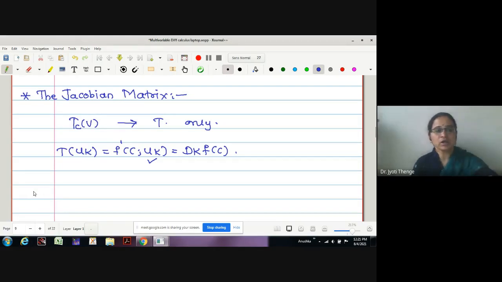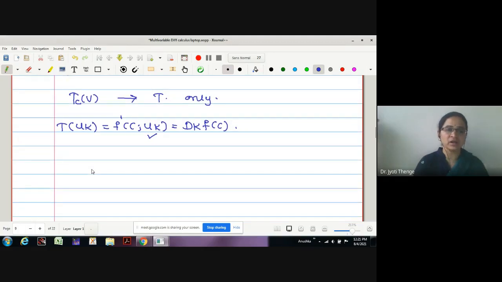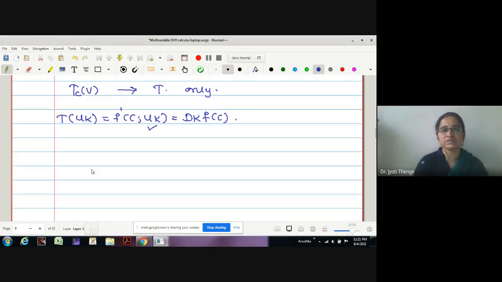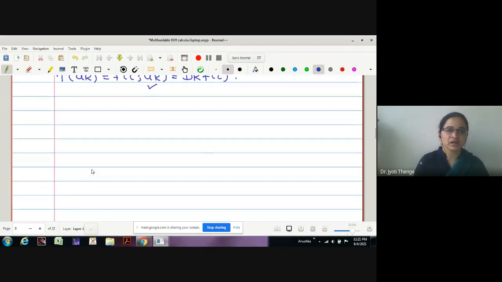Now in order to express this as a linear combination of unit vectors, how can I write this function of the type f from Rn to Rm in terms of linear combinations with respect to unit coordinate vectors? Let me write in detail.